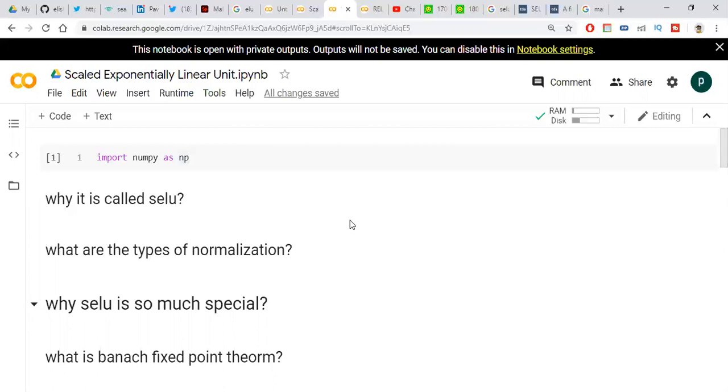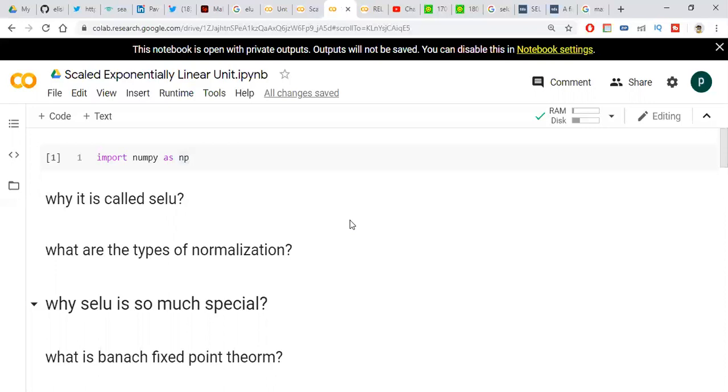Then what is the use of internal normalization, and why is SELU so special? Because it uses self-normalizing properties. I already said it uses internal normalization. How does it have internal normalization? Because it uses the Banach fixed point theorem. Based upon this theorem, it uses internal normalization.